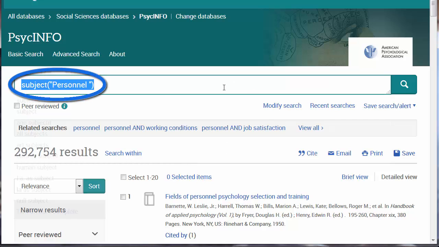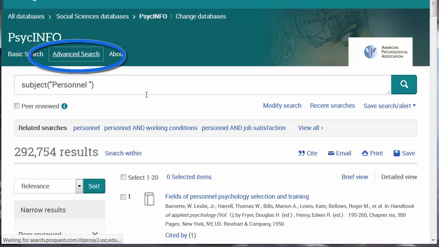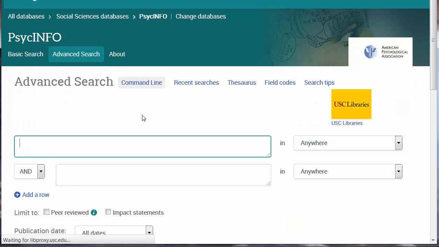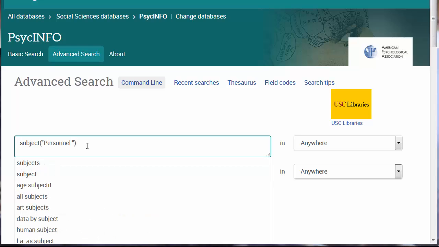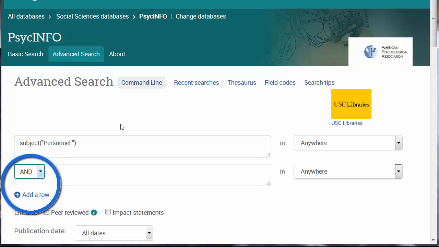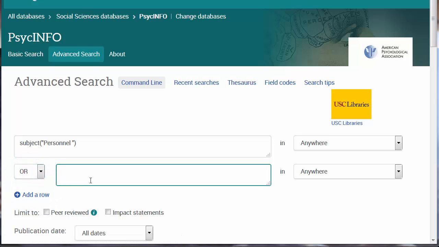Subject, personnel. To look for all articles that have the subject heading personnel applied to it, I'll copy the phrase into the advanced search. Now I'll use the Boolean term or to include any additional articles that may use the phrase workforce. And click Search.